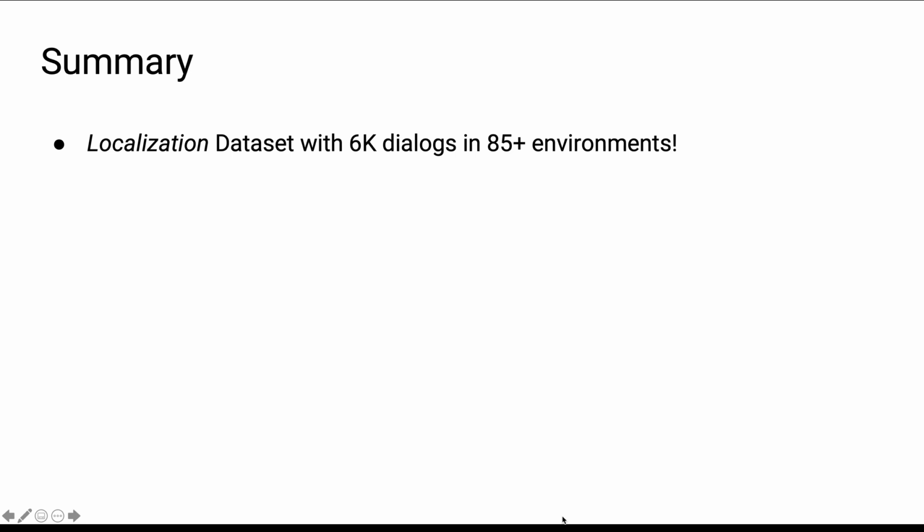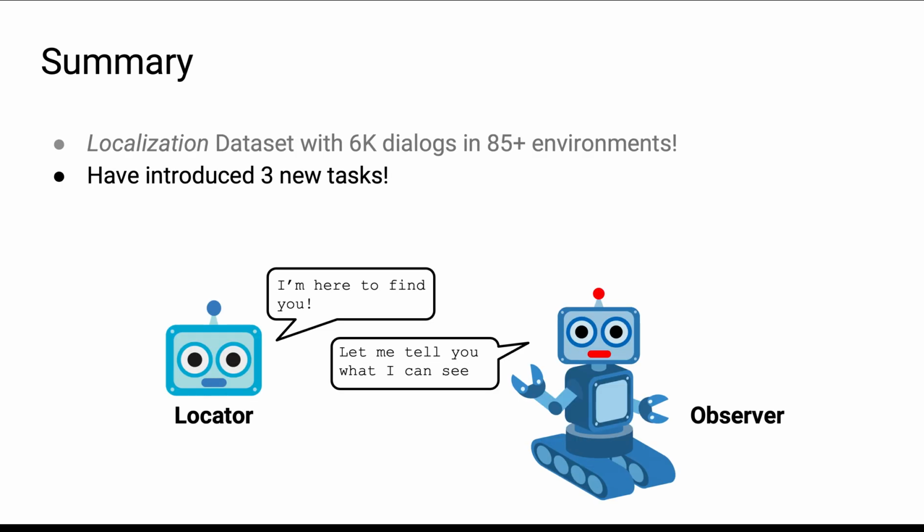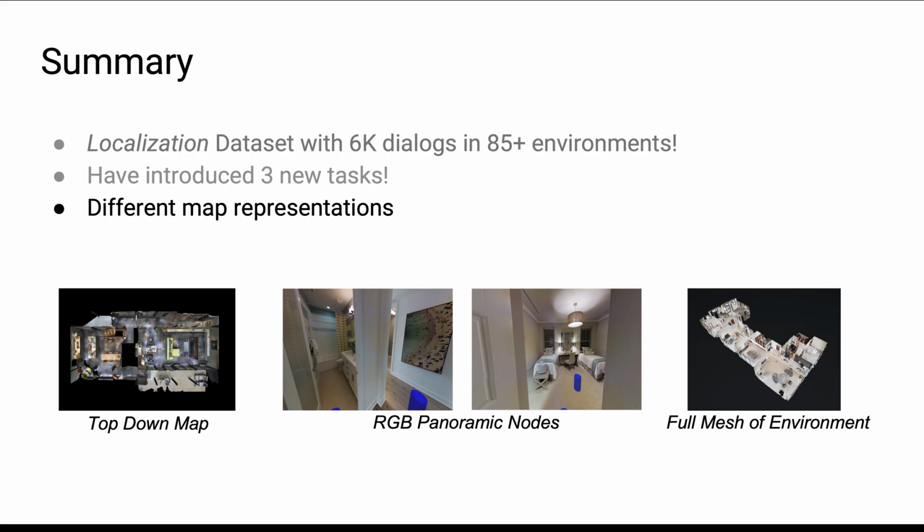In summary, we have introduced the WAY dataset with over 6,000 dialogues in 85 plus environments. We have introduced 3 new embodied localization tasks, and we have introduced the LingUNet skip model on the LED task and show it outperforms simple baselines and model ablations. But we have not fully explored the potential of the LED task. For instance, we use a top-down map, but future work need not be restricted in this choice and may leverage RGBD panoramas or 3D reconstruction that Matterport 3D provides.